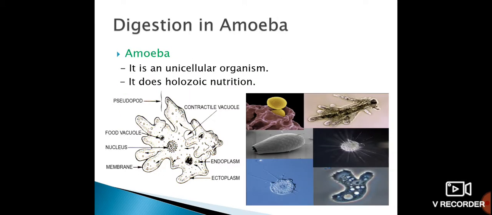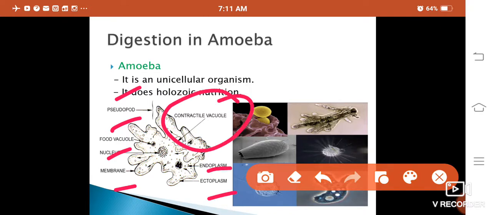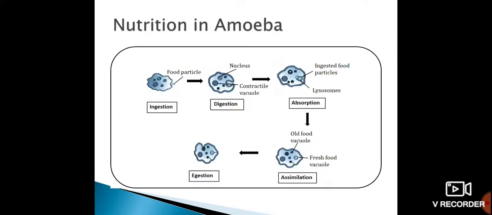Here is the diagram of amoeba, which is the most important diagram. These are the important parts of amoeba: pseudopodia, vacuoles, nucleus, membrane, ectoplasm, endoplasm, another vacuole, nucleus. Now we have to discuss how nutrition, or digestion, in amoeba takes place.